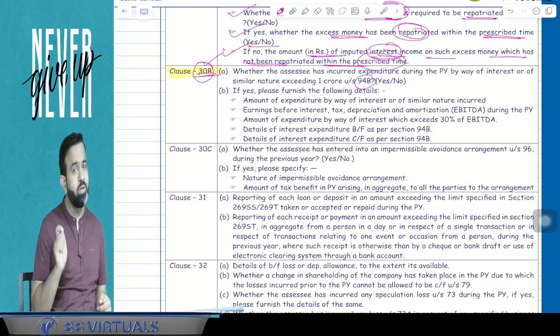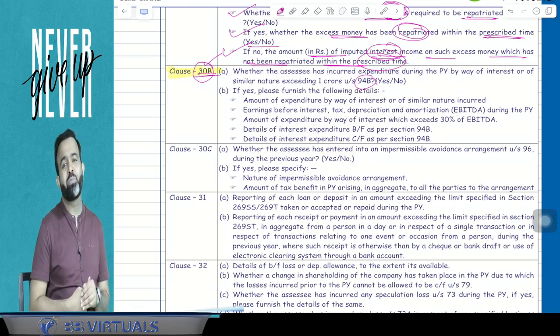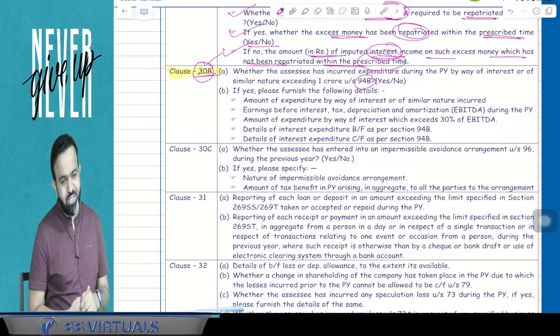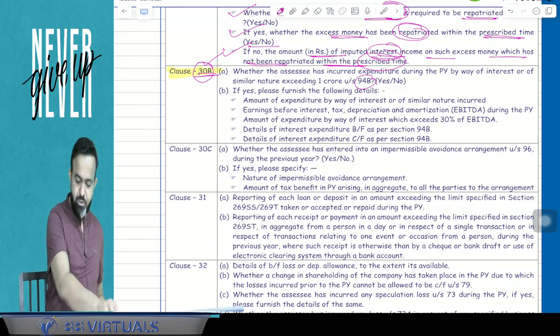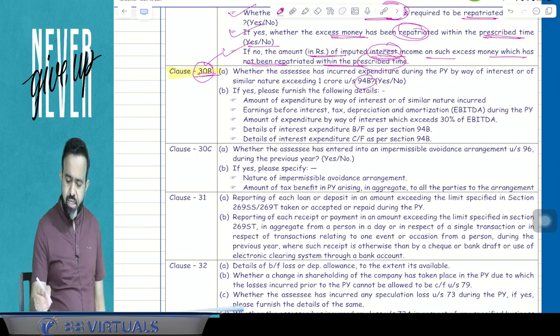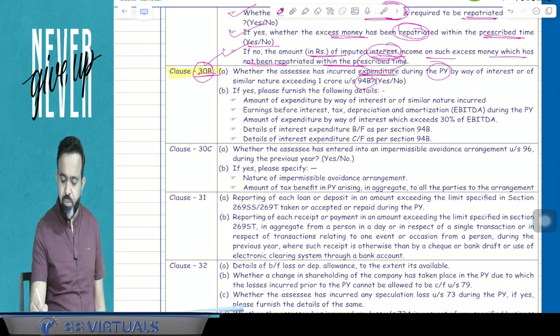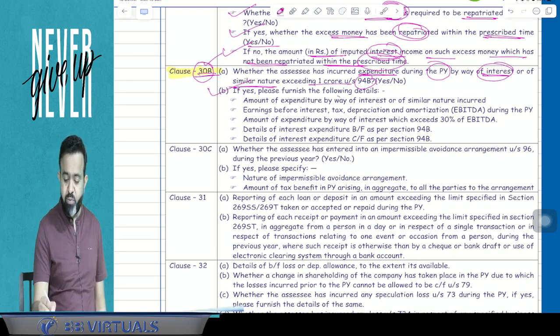But this section is applicable only if the interest expenditure is more than 1 crore. So that reporting requirement will be in clause number 30B. Here, whether the assessee has incurred expenditure during the previous year by way of interest or of a similar nature exceeding 1 crore or not. If yes, then please furnish the following detail: amount of expenditure by way of interest or similar nature incurred.